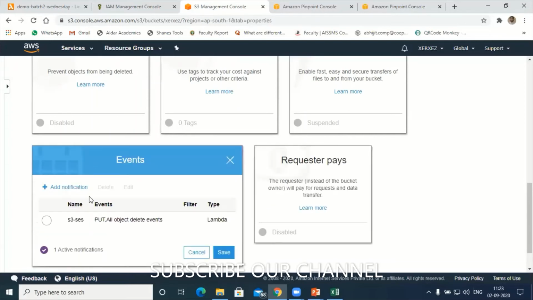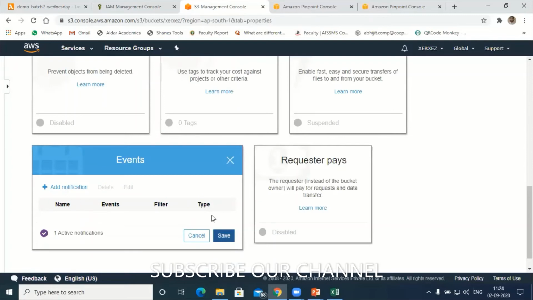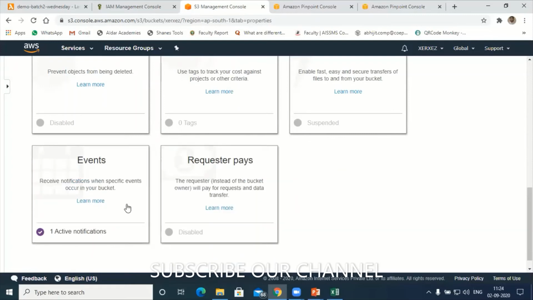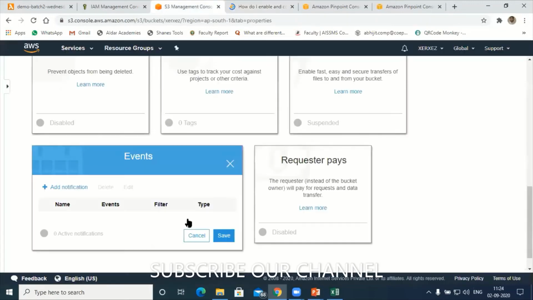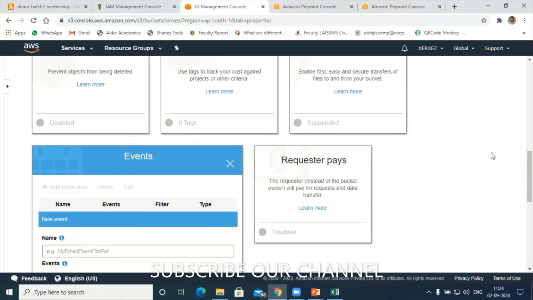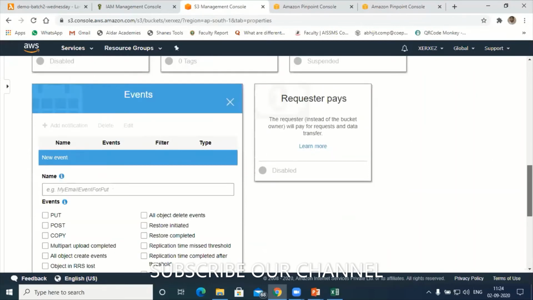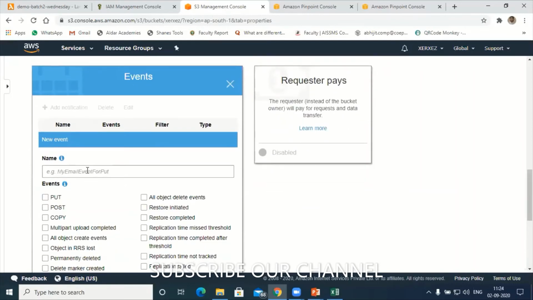Let me delete this event first. Go to events. Here under events, there is an option called add notification. Click on add notification. Give the notification or event name here. Let's say the event name is demo Wednesday. Just remember this. Demo Wednesday is my event now.